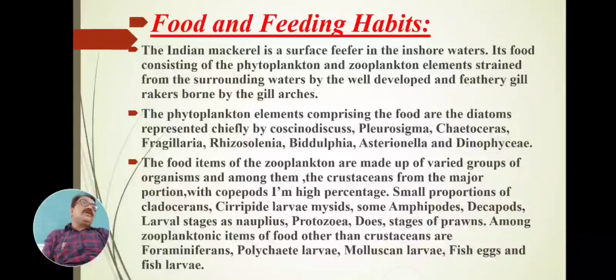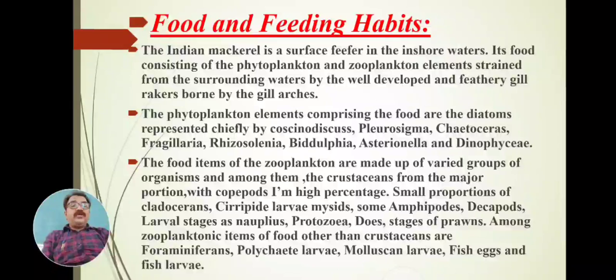This food is to be consumed. Means food and feeding habit. We have seen the food and feeding habit. Food comprises phytoplankton as well as zooplankton. And what is the feeding habit? The mackerel is a surface feeder, feeding on surface food material found in inshore waters. Food comprises phytoplankton as well as zooplankton. From the phytoplankton: Coscinodiscus, Pleurosigma, Chaetoceros, Fragilaria, Rhizosolenia, Biddulphia, Asterionella and Dinophysis.